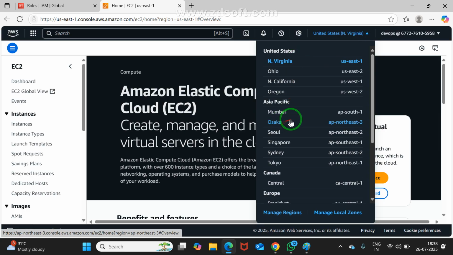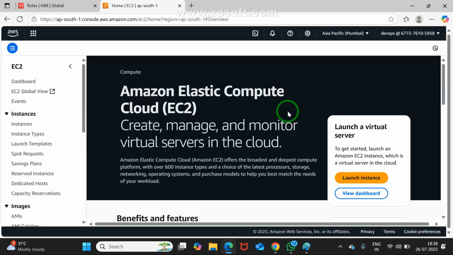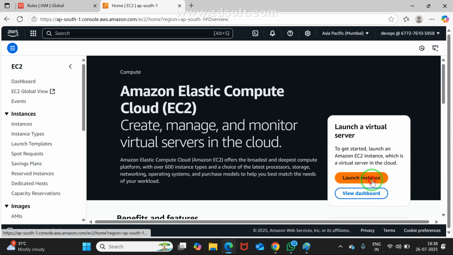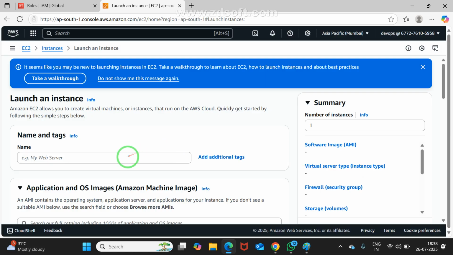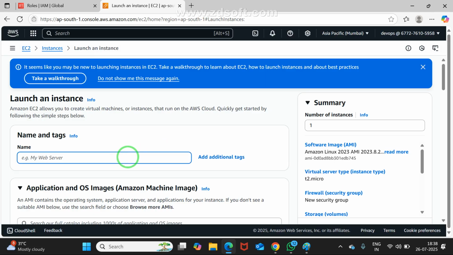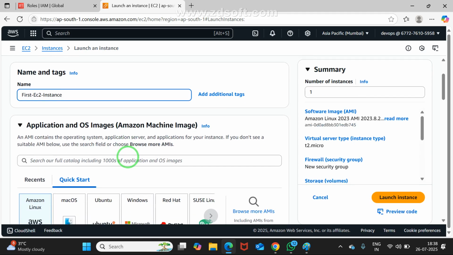Mumbai. So I am selecting Mumbai. Within Mumbai, I'm launching one EC2 instance. The name is first EC2 instance. I'm taking default options.